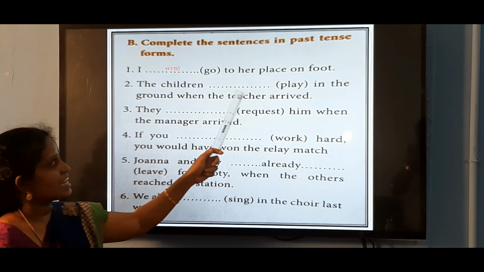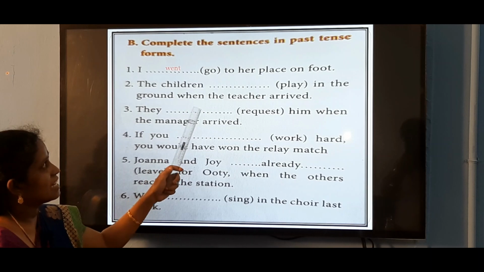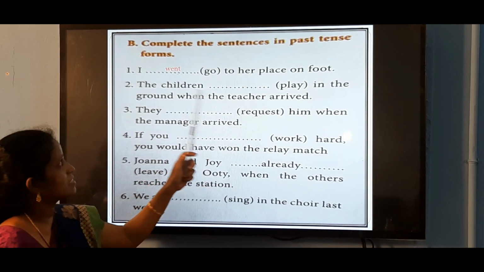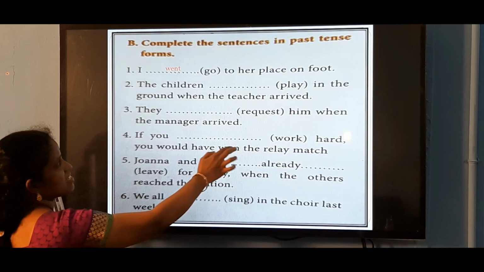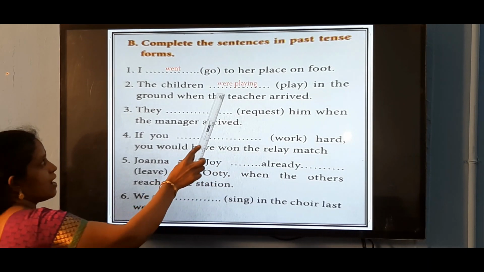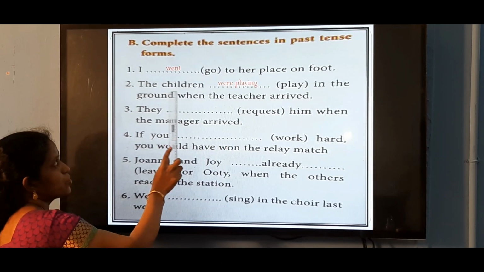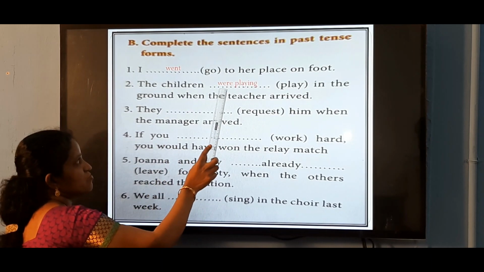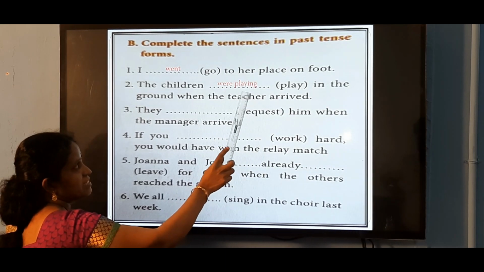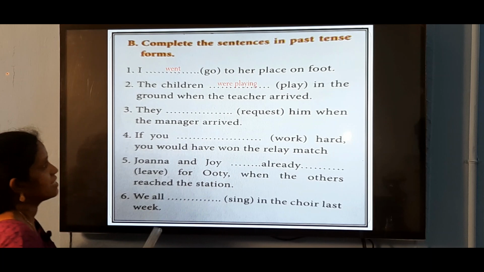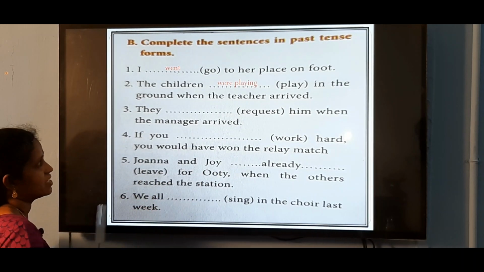The children dash play in the ground when the teacher arrived. Parallel actions. When the teacher arrived, what were the children doing? They were playing. So, for a continuous action in the past, we use past continuous tense: were playing. Third person plural, the children. So, we use were here, and the action is continuously taking place. So, we were playing.